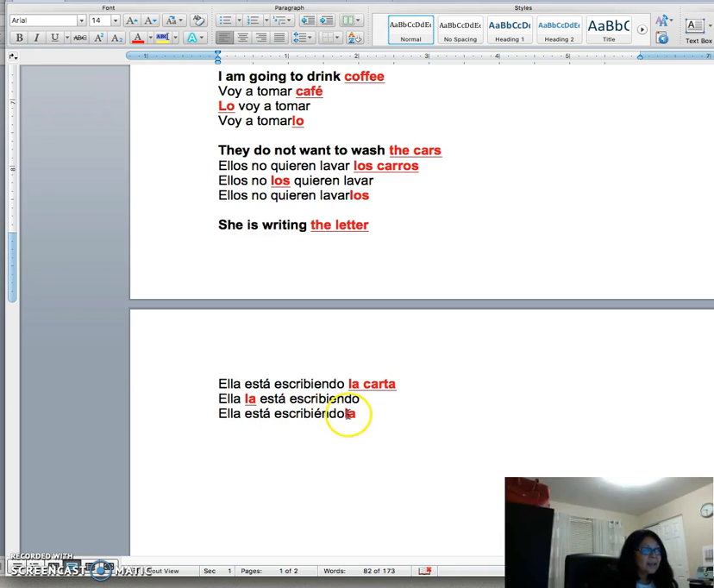Now, escribiendo, okay, it's already a long word and you are attaching an extra syllable. So you need to put an accent mark right here where you hear the strongest syllable. Okay, so when I say escribiendo, endo will be where I would normally put my accent mark because it's the strongest syllable in the sentence, okay? Or what we call la sílaba tónica.